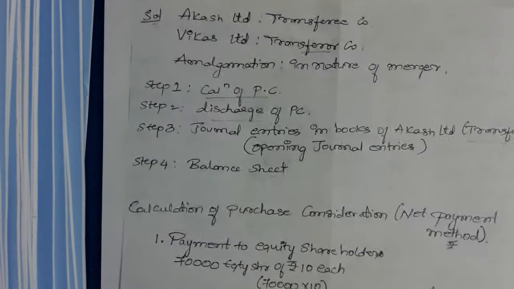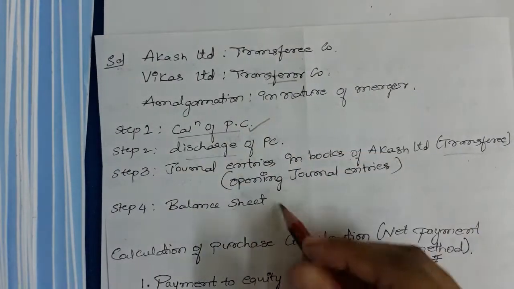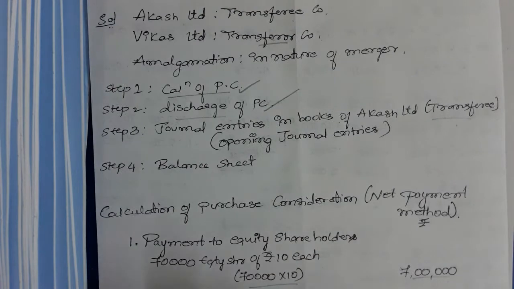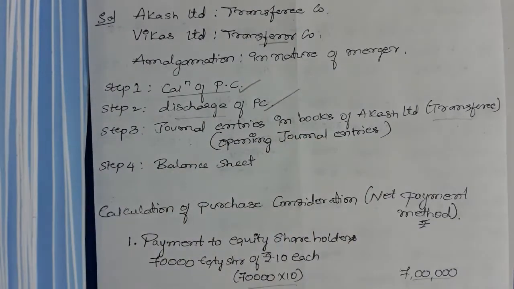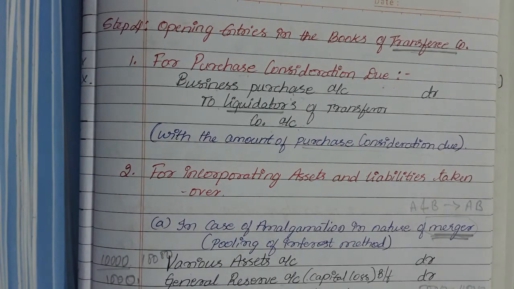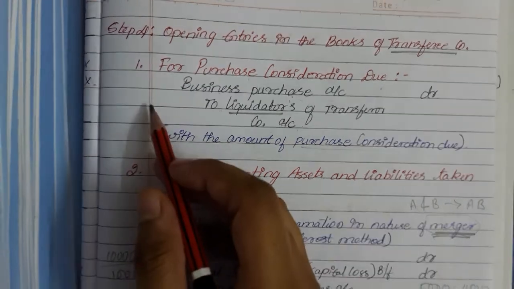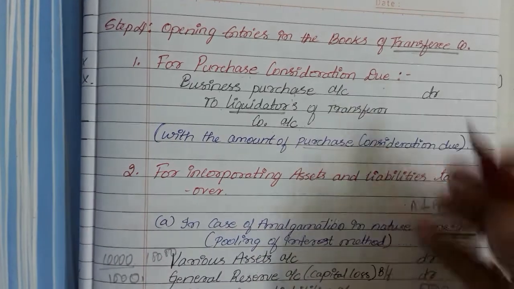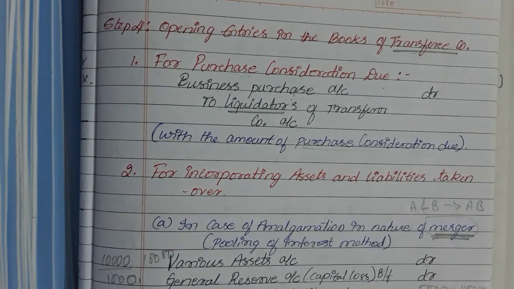Now we have calculated the purchase consideration, and also discharged it. Next we need to pass the opening journal entries in the books of the transferee company, which are the things we need to record. So the first entry is for purchase consideration due.